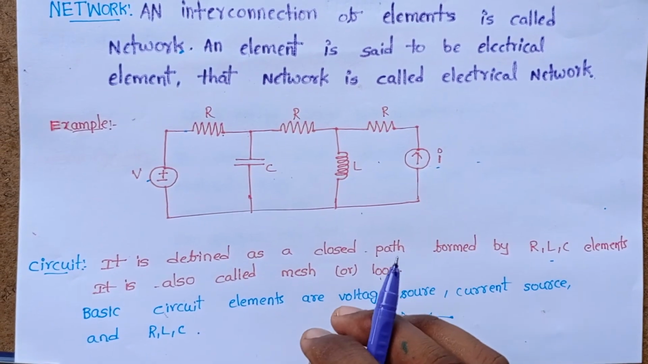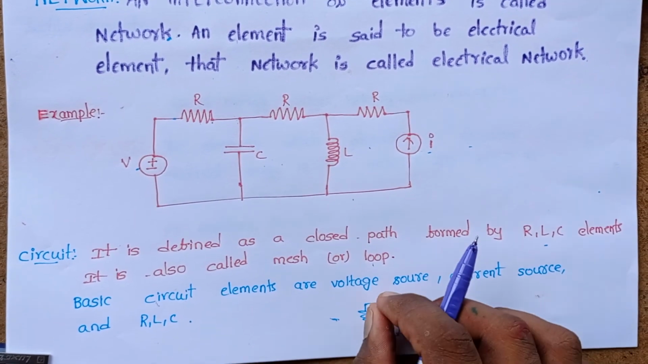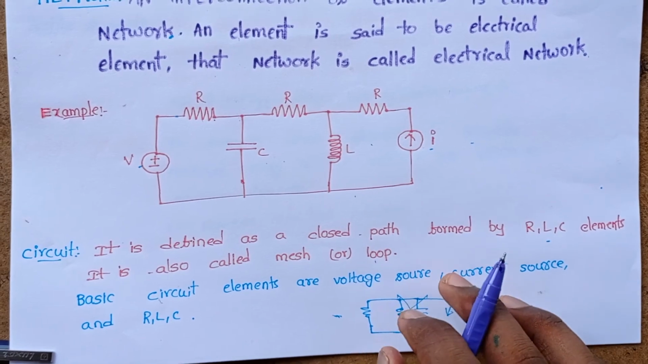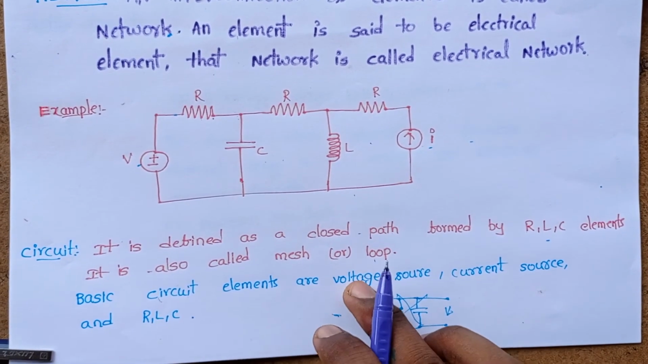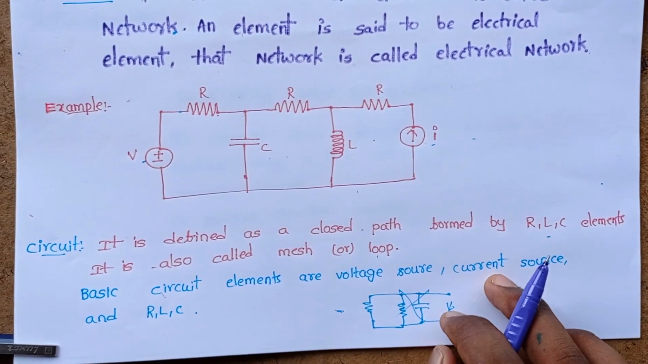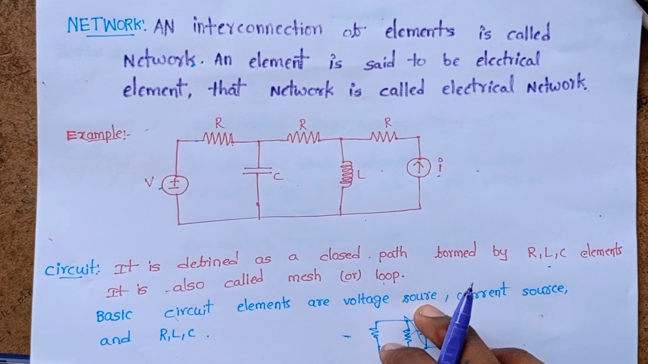In electronic circuits we use resistor, inductor and capacitor as circuit elements. And the basic circuit elements are voltage source, current source and RLC. I hope you are understanding the difference between the network and the circuit.